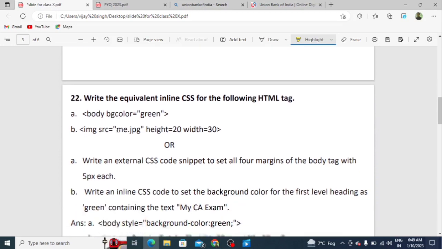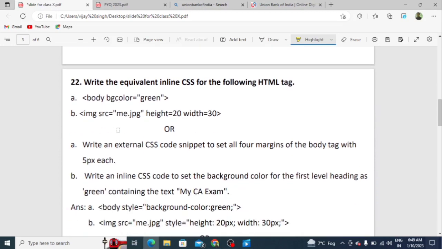And next is question number 22. Students, write the equivalent inline CSS for the following HTML tags. Students, in the previous video, I have already discussed inline CSS, internal CSS, and external CSS.